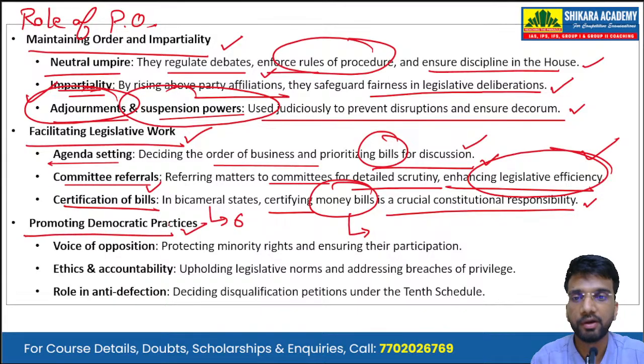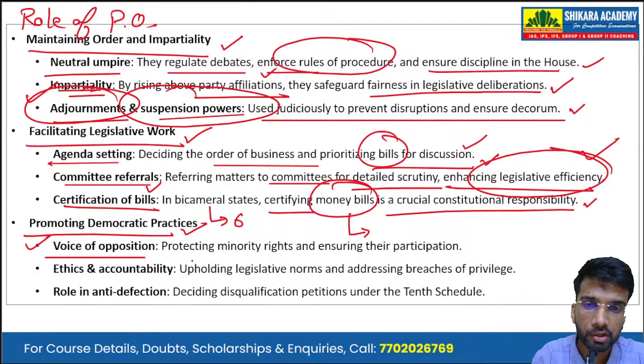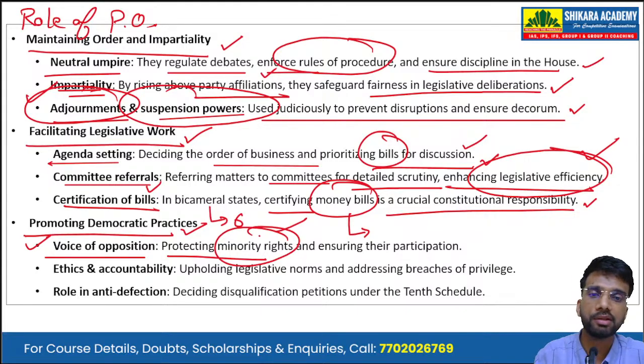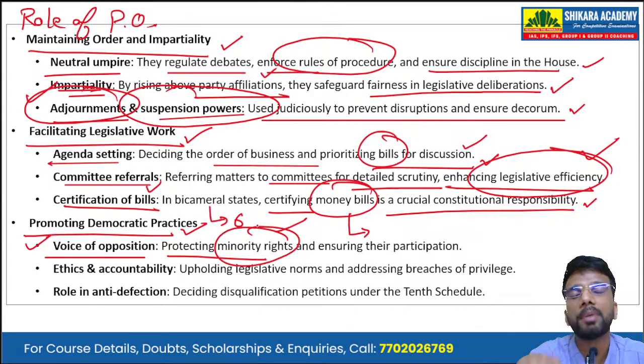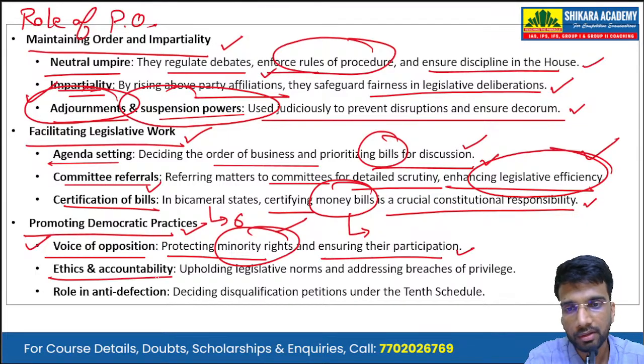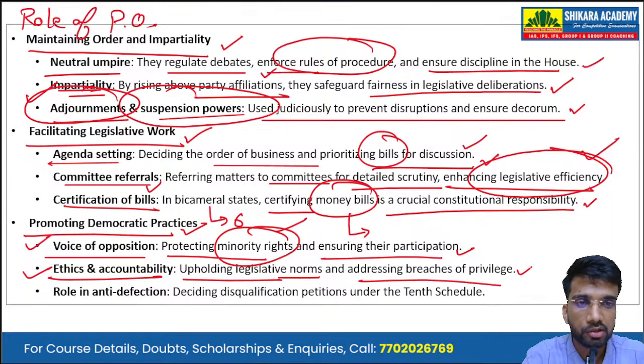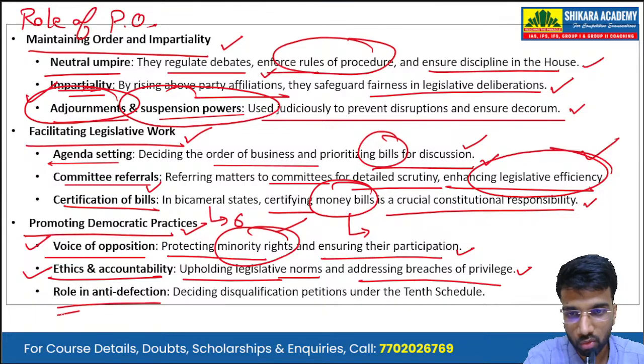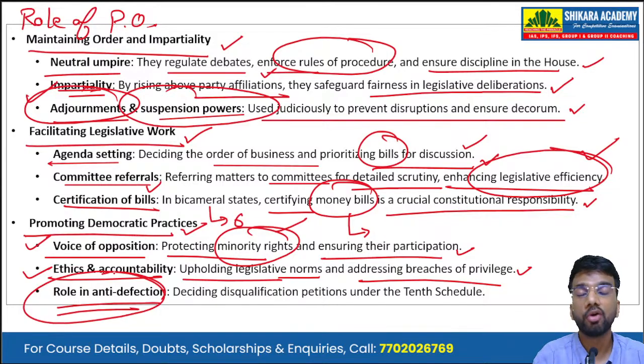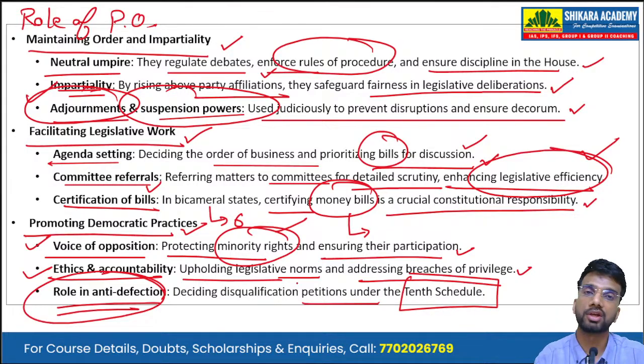Then finally, there is promoting democratic practices. They give a voice to the opposition. They protect minority rights, that is the rights of the minority parties in the house, and ensure their participation in the house. Then there are ethics and accountability. The presiding officers uphold legislative norms and address breaches of privilege. And finally, there is their role in anti-defection. The presiding officers decide the disqualification petitions under the 10th Schedule, or the anti-defection law.